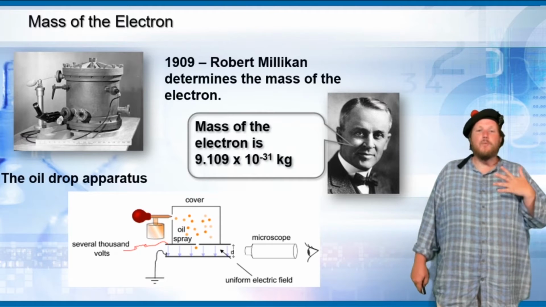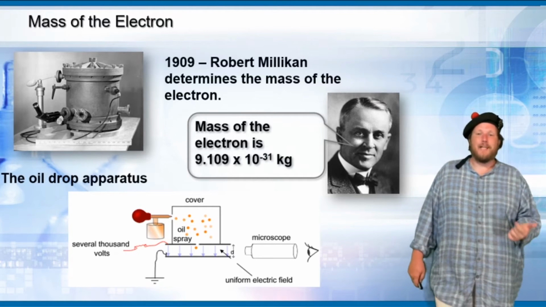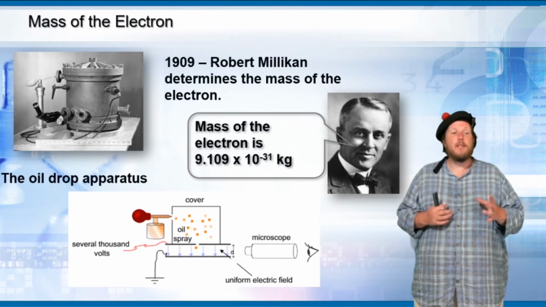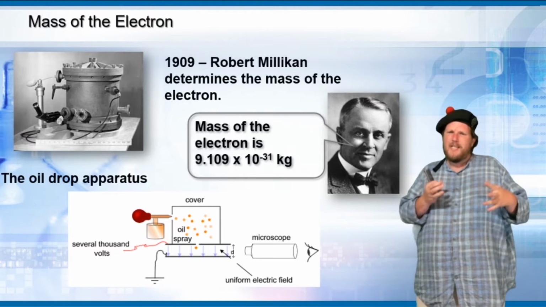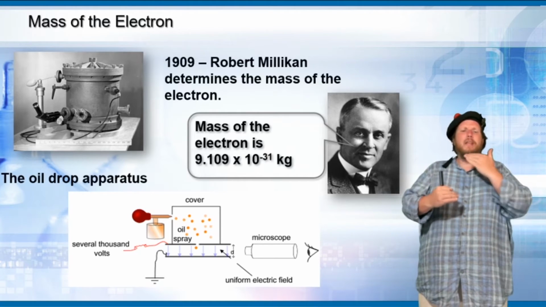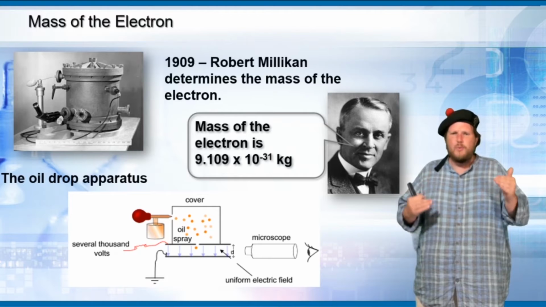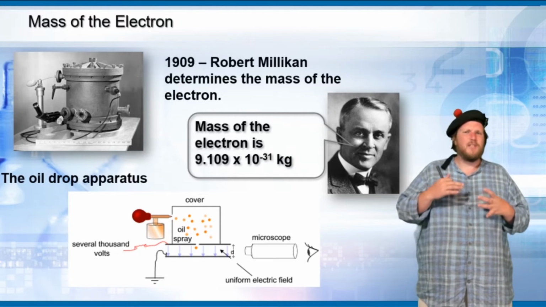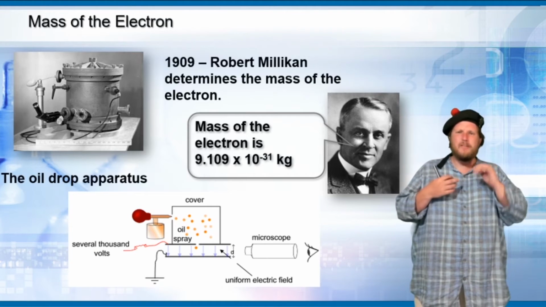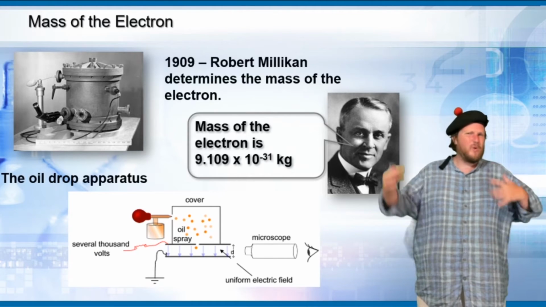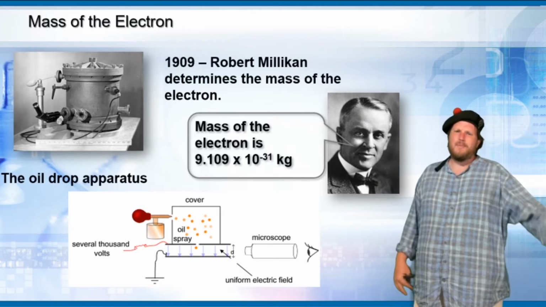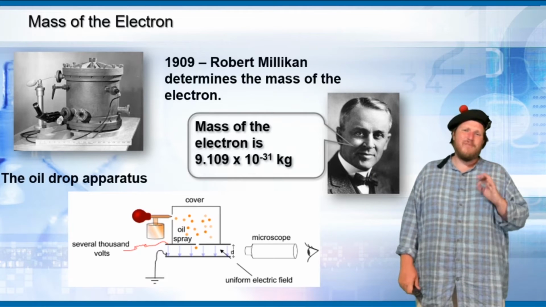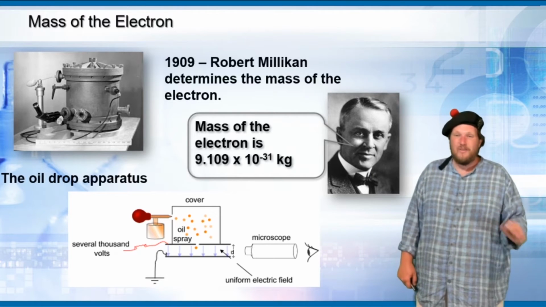So in 1909, Robert Millikan determines the mass of the electron. This experiment just completely blows my mind. It's the idea that you can take droplets of oil, spray them into a chamber, suspend them between a voltage, and using a microscope measure the diameters of the oil droplets and the charge to mass ratio or charge to volume ratios, and then plot all of those and predict where that intercepts the zero line, and you get the mass of the electron is 9.109 times 10 to the negative 31 kilograms. And he did all of this in 1909.